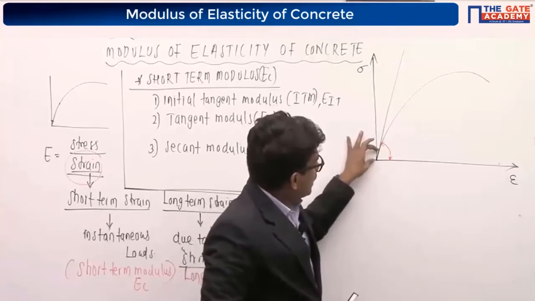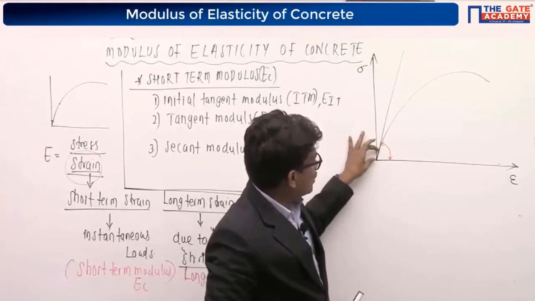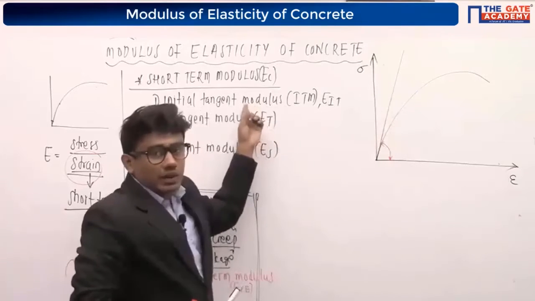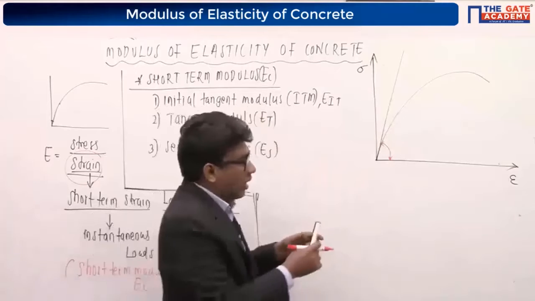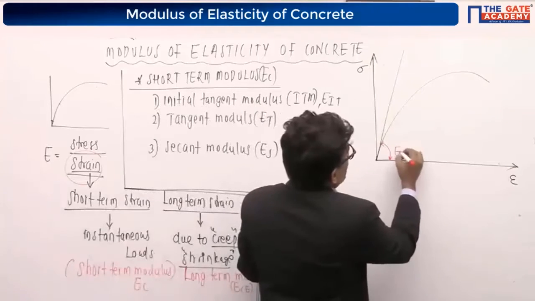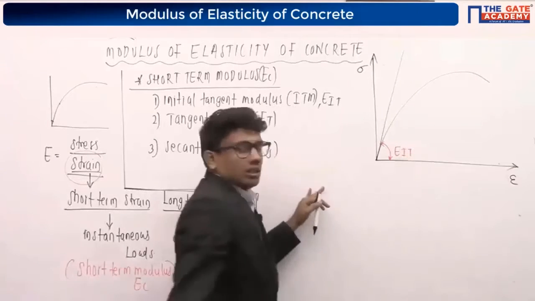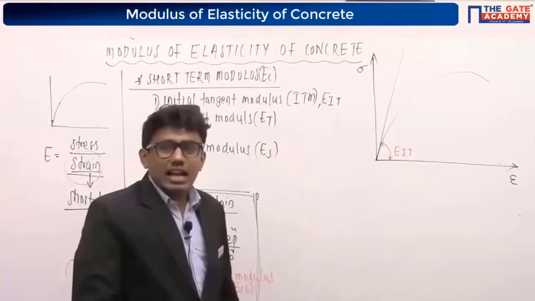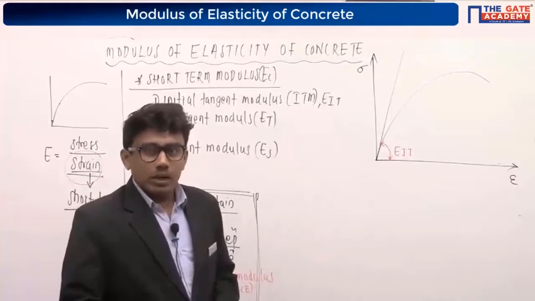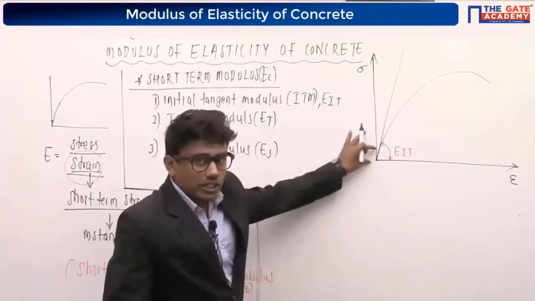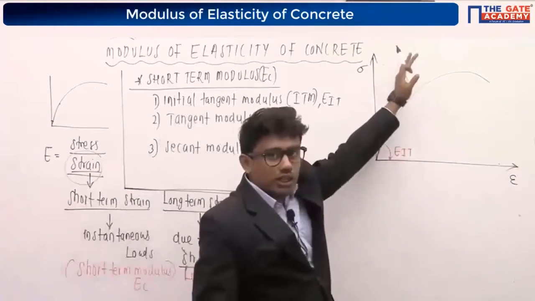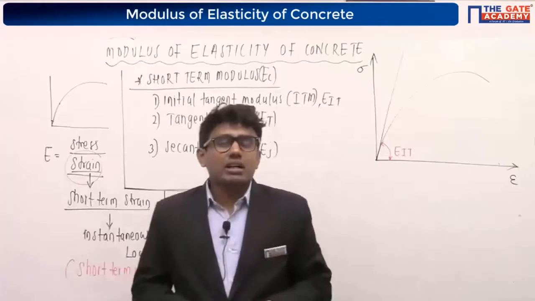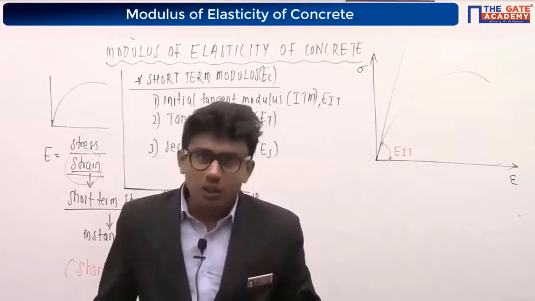If I draw a line by extending this straight line portion of this curve, the Young's modulus value I will be getting there is called the initial tangent modulus. Remember this: if I extend that initial portion and take the slope of that line, the Young's modulus value is called initial tangent modulus.